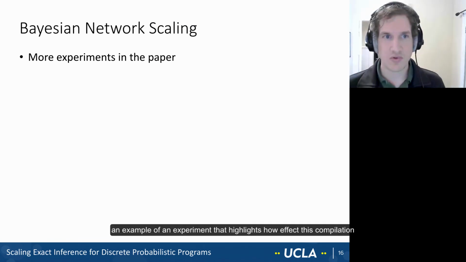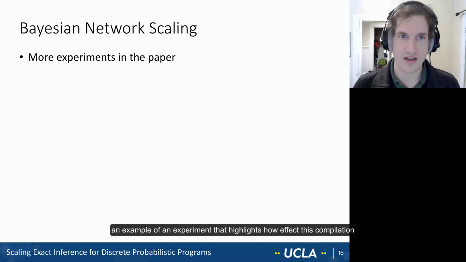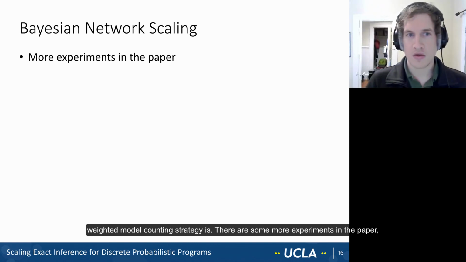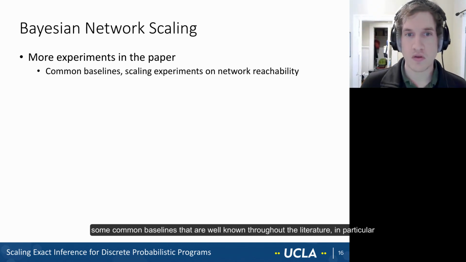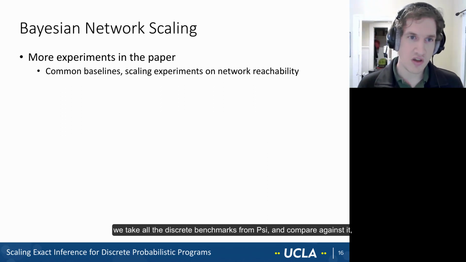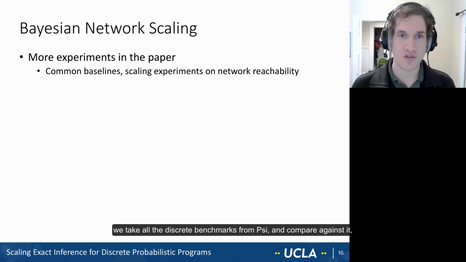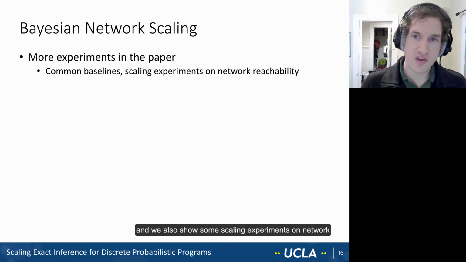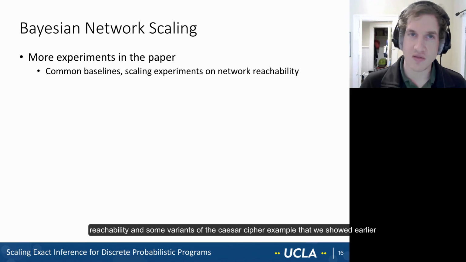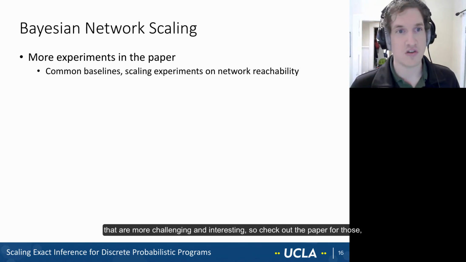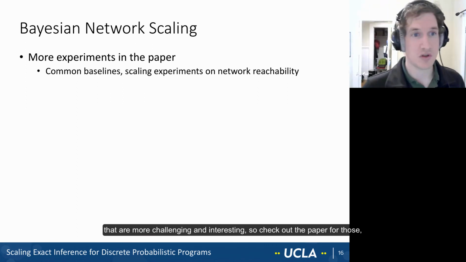So let's see an example of an experiment that highlights how effective this compilation weighted model counting strategy is. There are some more experiments in the paper. So we talk about some common baselines that are well known throughout the literature. In particular, we take all of the discrete benchmarks from Psi and compare against it. And we also show some scaling experiments on network reachability and some variants of the Caesar cipher example that we showed earlier that are more challenging and interesting. So check out the paper for those.